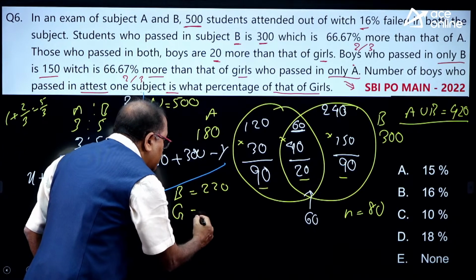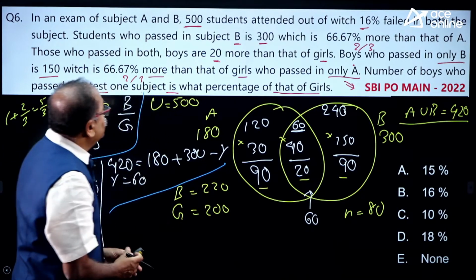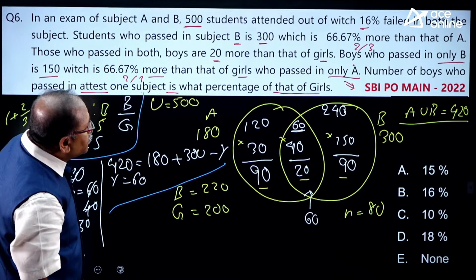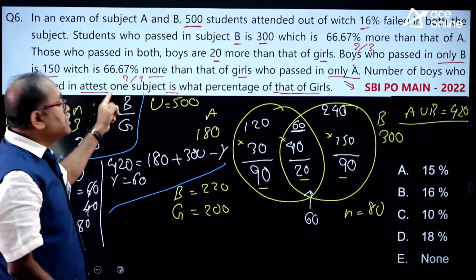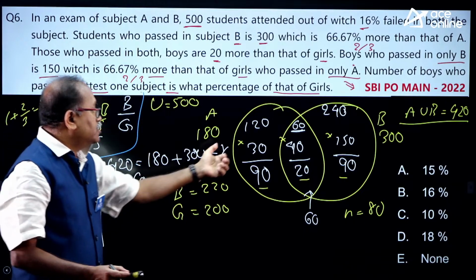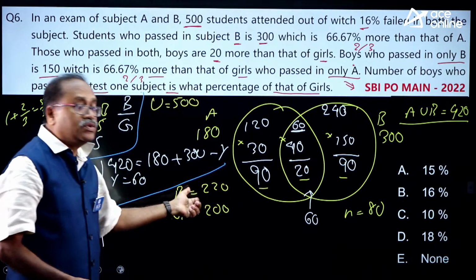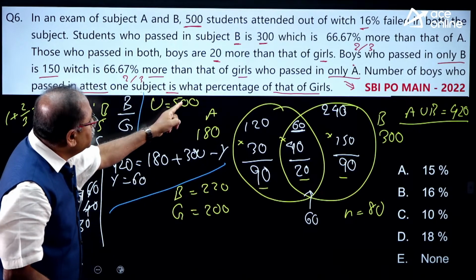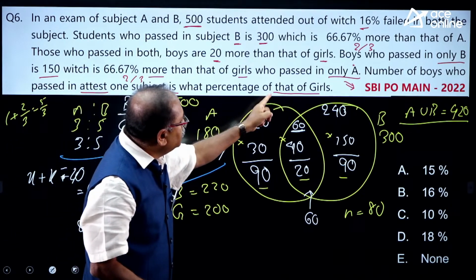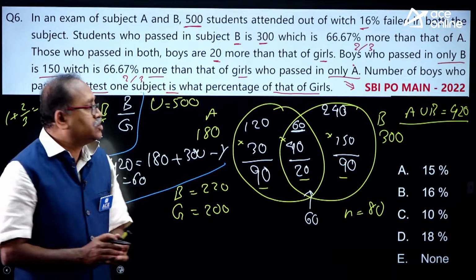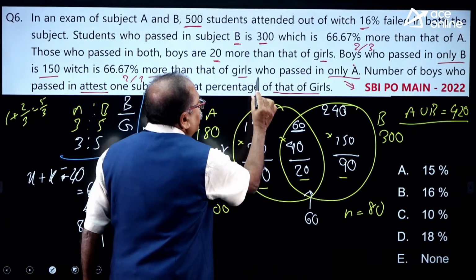So the number of girls is 200. If you look at the question, it says the number of boys who passed in at least one subject. So this plus this one is what percentage of that of girl? Okay, I am sorry, what percentage more than?